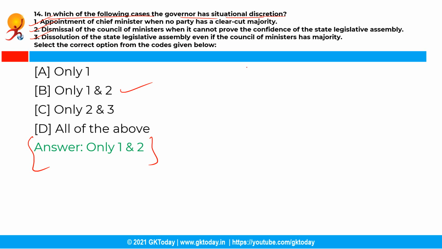See, the governor has situational discretion in the appointment of chief minister when no party has a clear-cut majority in the state legislative assembly, or when the chief minister in office dies suddenly and there is no obvious successor. Dismissing the council of ministers when it cannot prove the confidence of the state legislative assembly, and in the dissolution of the state legislative assembly if the council of the ministers has lost its majority.